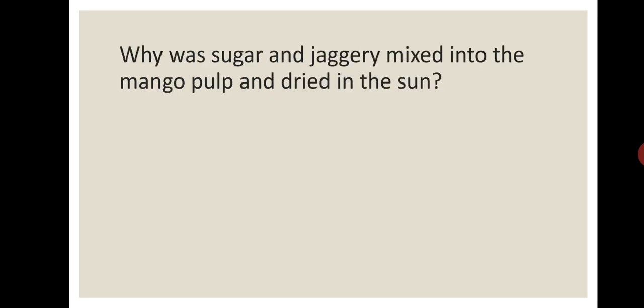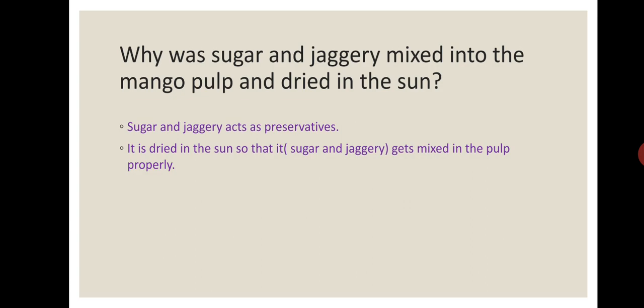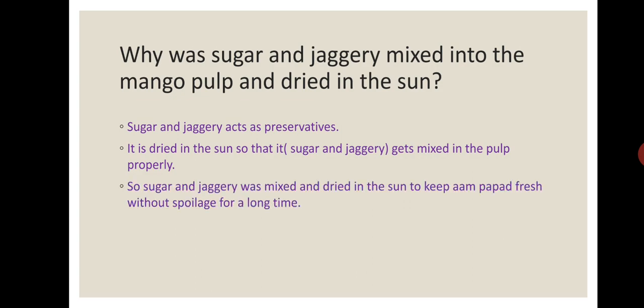Next, why were sugar and jaggery mixed into the mango pulp and dried in the sun? Sugar and jaggery act as preservatives. So, if they are mixed into the mango pulp and dried in the sun, then the mango pulp lasts a longer period. It is dried in the sun so that it gets mixed into the pulp properly. So, sugar and jaggery were mixed and dried in the sun to keep Papad fresh without spoilage for a long time.